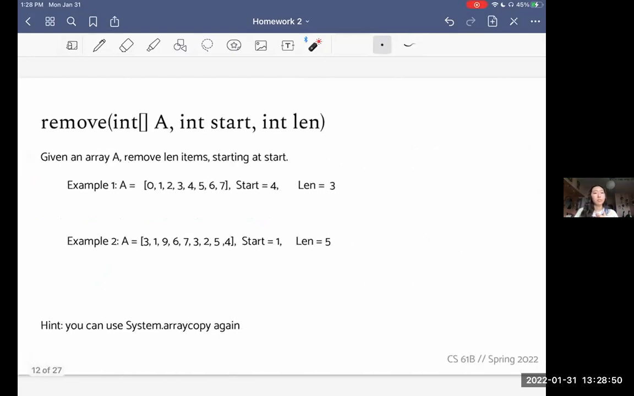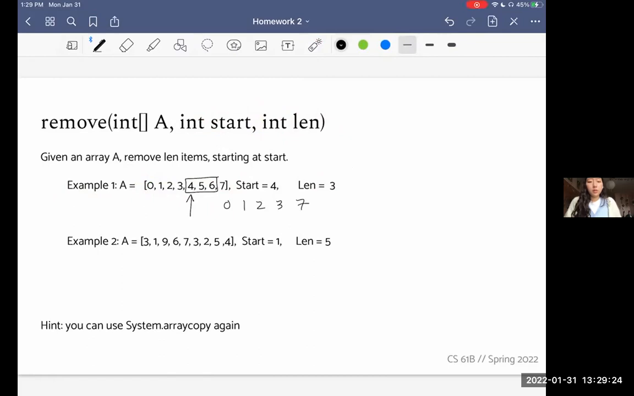Then we have remove. This one just says, given an array A, remove len items starting at start. And so let's go through 2 examples. First, let's say our array A looks like this, right? We want to remove 3 items starting at index 4. And so here, index 4 is going to be right here, and we want to remove 3 items starting at that index. And so the result should be 0, 1, 2, 3, 7.